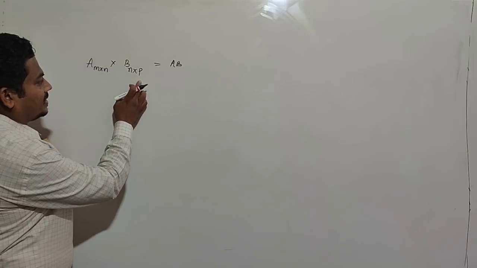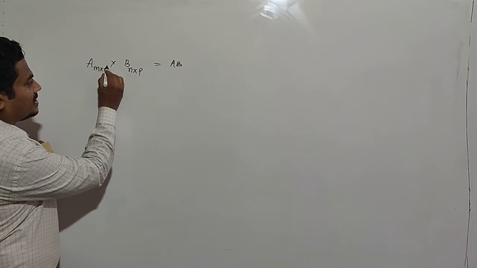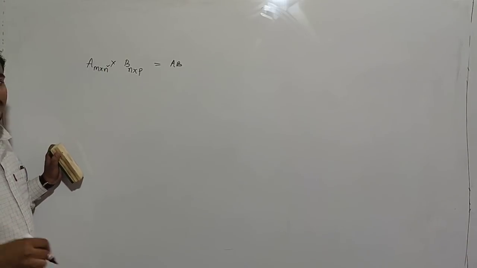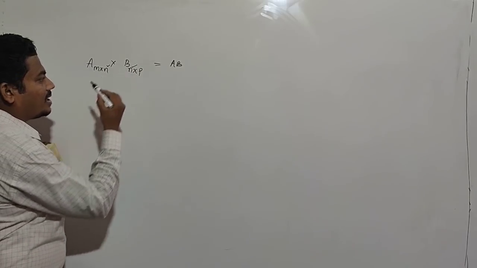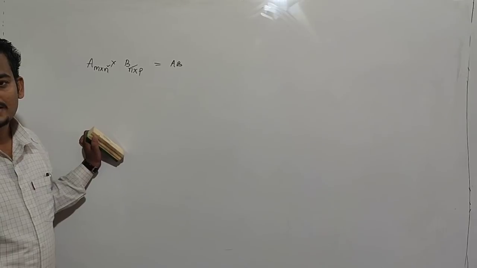Matrix multiplication is possible only when the number of columns in the first matrix is equal to the number of rows in the second matrix.